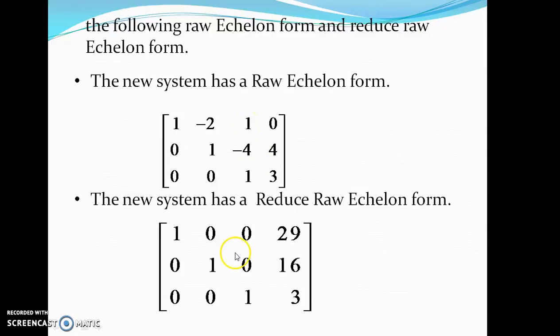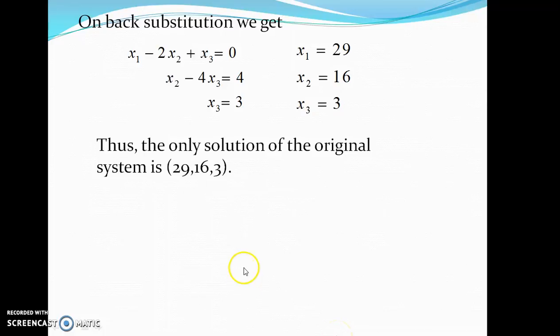Whereas when we reduce it to reduced row echelon form, we can directly find the solution: x1 is equal to 29, x2 is 16 and x3 is 3. So these are the two systems we get after back substitution, and the only solution of the original system is 29, 16 and 3.